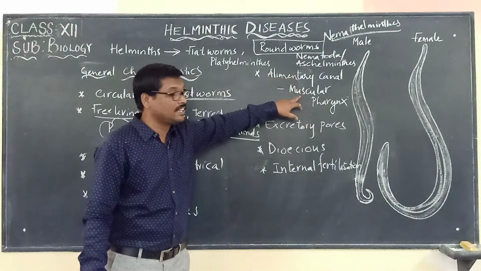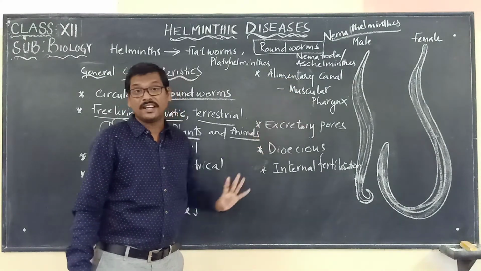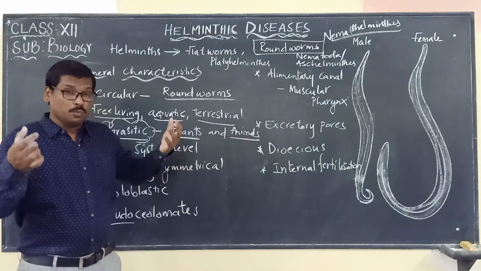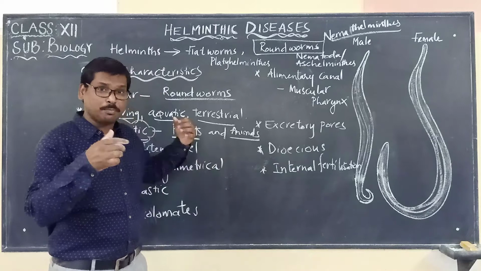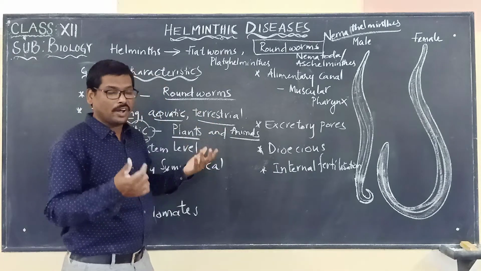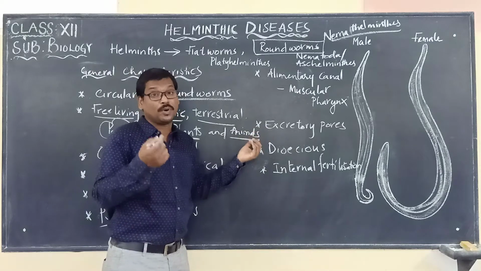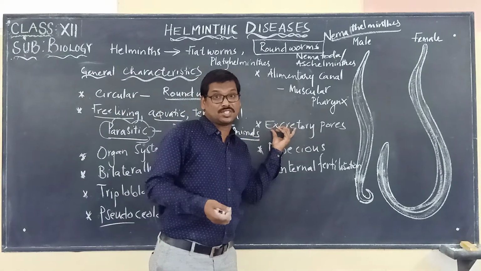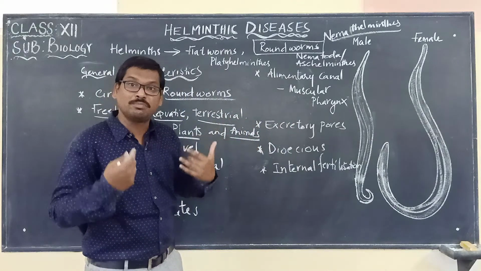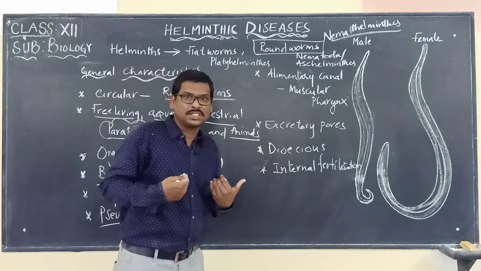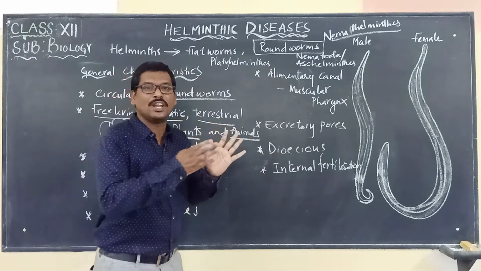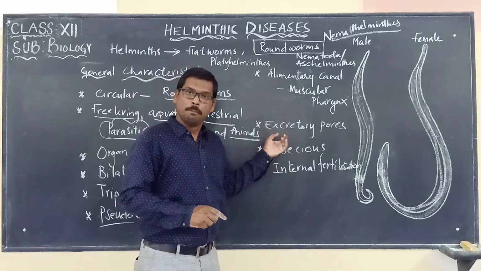The alimentary canal consists of a muscular pharynx. When they are present inside an organism as a parasite, they also possess excretory pores through which they eliminate waste material from their body. So for excretion, they have excretory pores to eliminate the waste from their body.